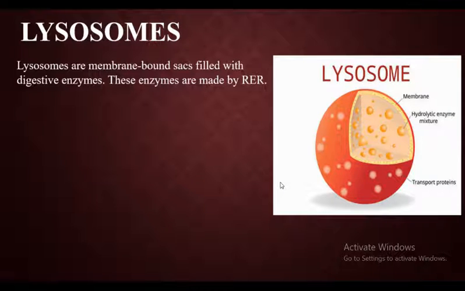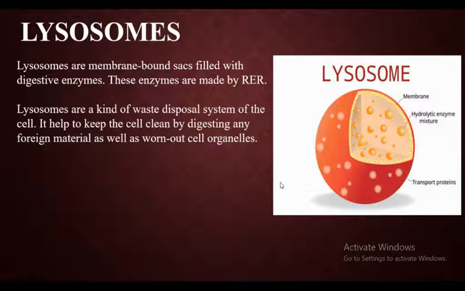Lysosomes are membrane-bound sacs filled with digestive enzymes. These enzymes are made by RER. Lysosomes have an outer layer called the membrane, as you can see in the figure, and inside the lysosomes there are digestive enzymes. The word digestive enzymes means they help in the digestion of food. Now these enzymes are made by whom? RER, that is rough endoplasmic reticulum.